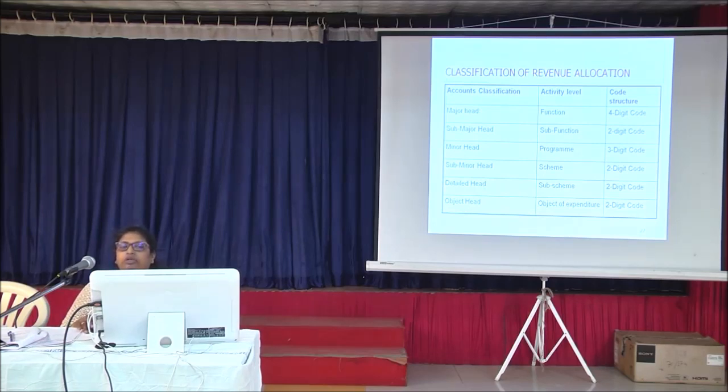Suppose 210 if you say, in that 11 will show gazetted officer salary, 12 will show the staff salaries, while 13 will show miscellaneous. Last is object head. That is again 2 digits, that is the primary unit. If it is 01, it will show salaries, 02 DA. So there is various bifurcation which is given in the finance code.